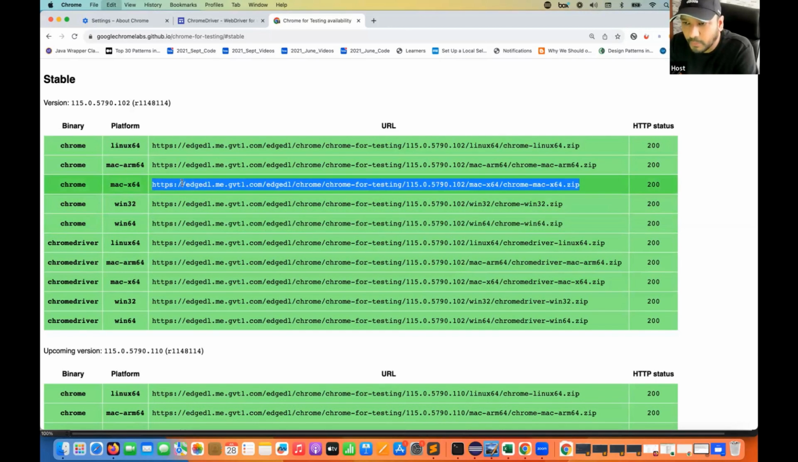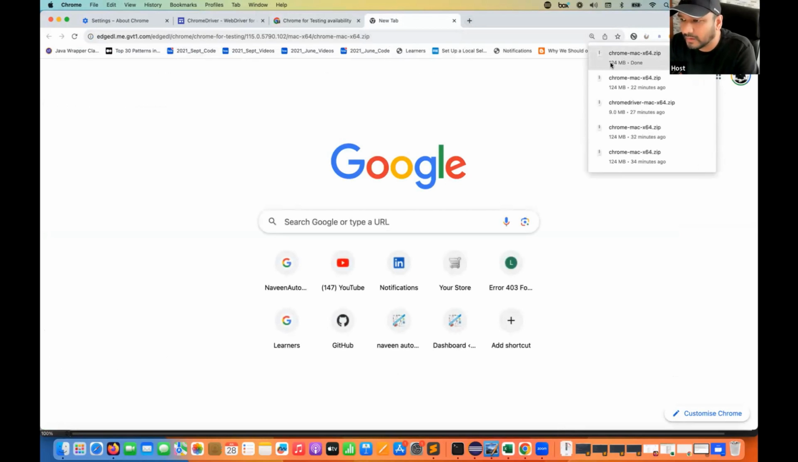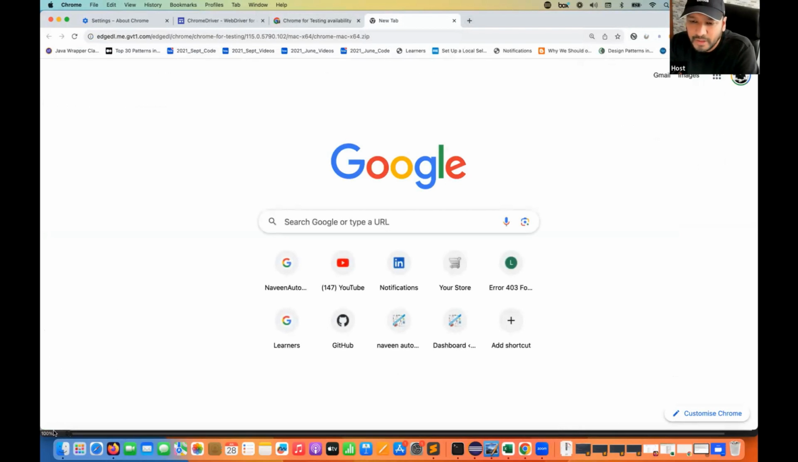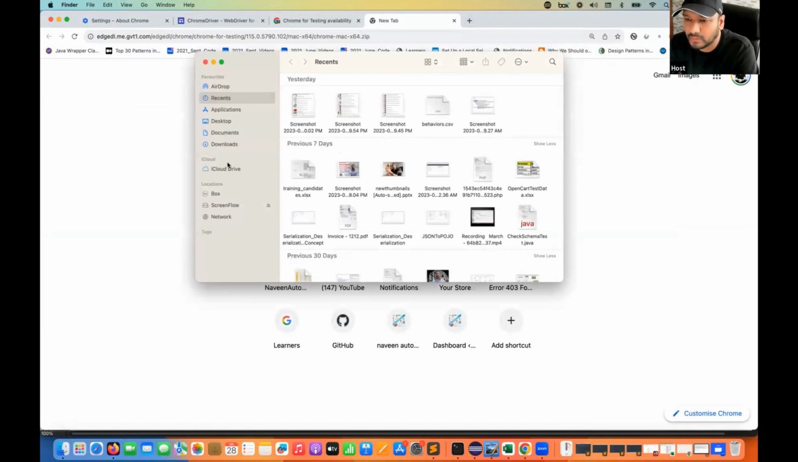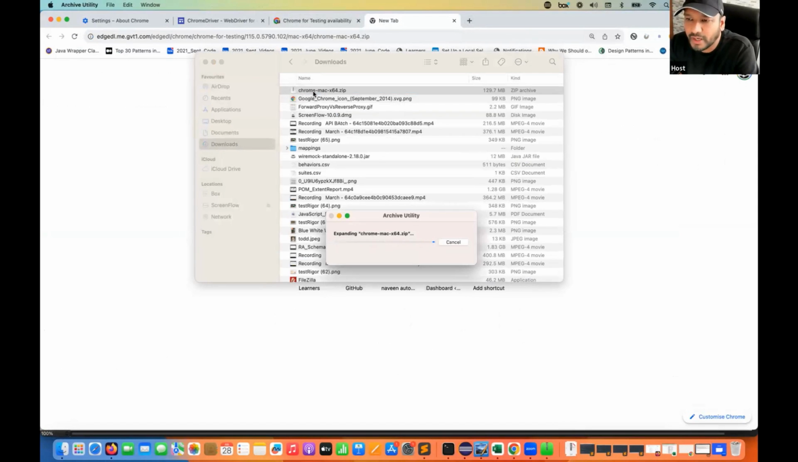So this is an endpoint. I copy this endpoint and quickly go to a new tab, paste it here, and see, it is actually downloading one zip file. This zip file, around 124 MB, will be available in my downloads folder. So I simply go to my downloads and here you can see this is a zip file. And under the zip file, I'll find a new fresh Chrome browser.